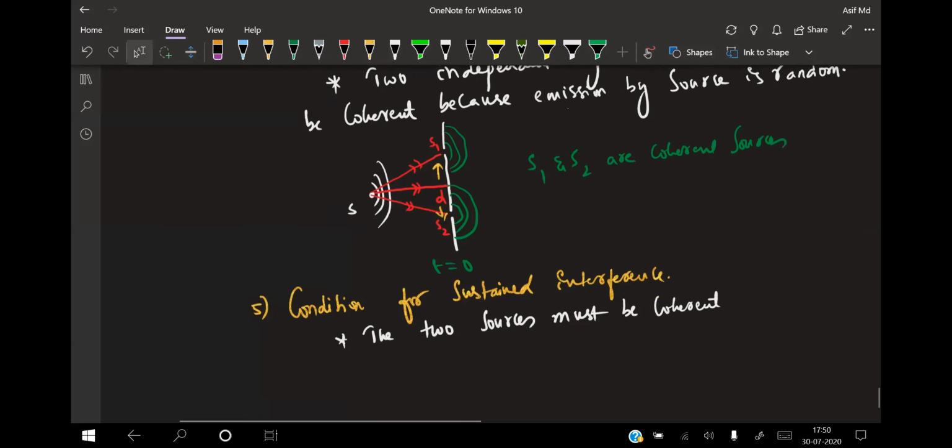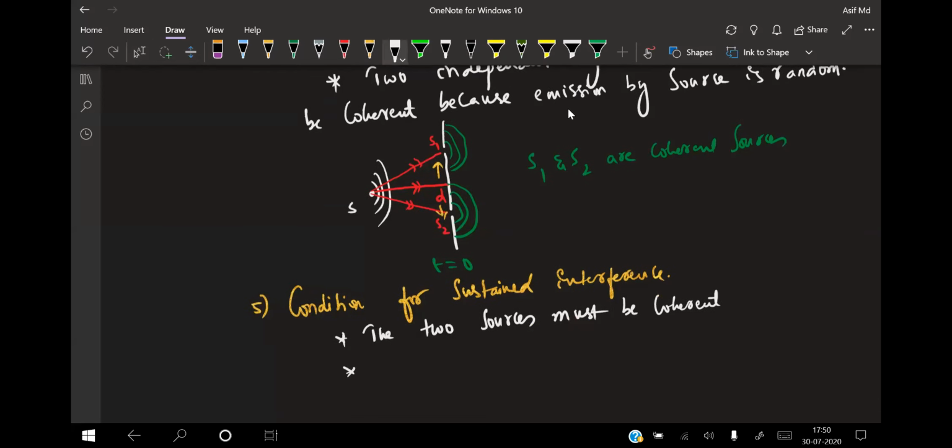Next one: the frequency of the source must be the same.